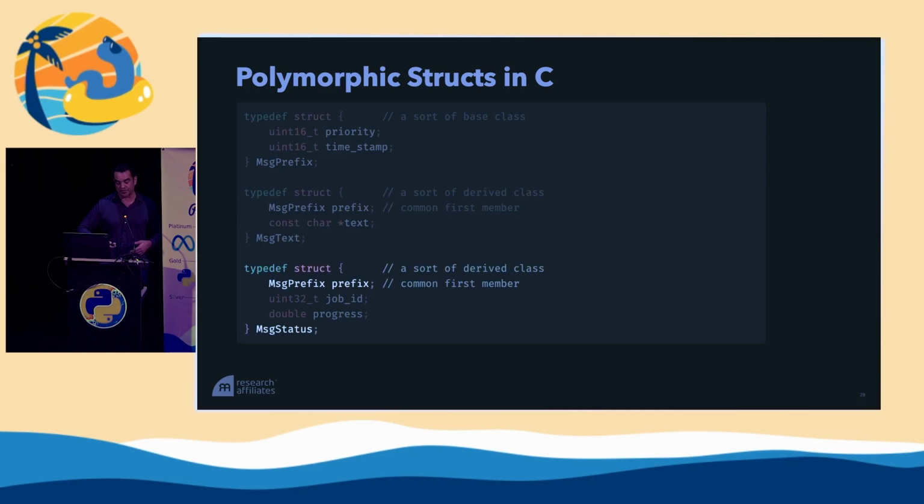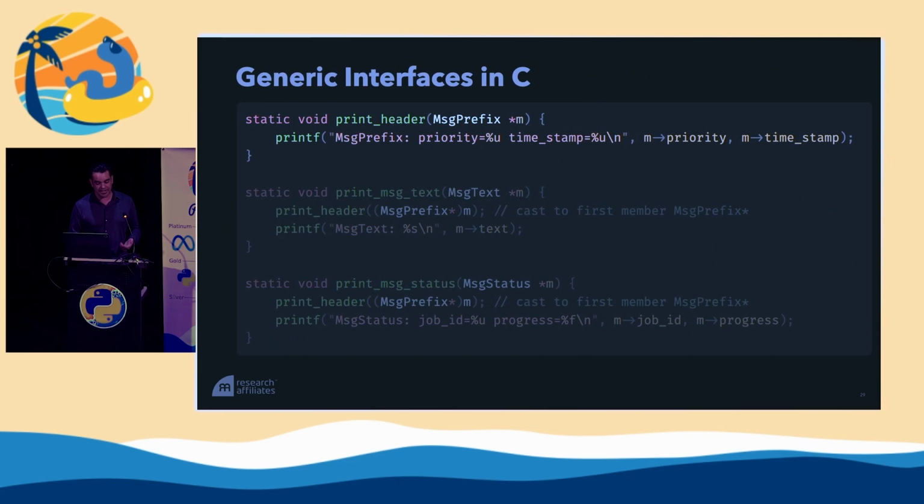We can define another struct. This one is message status. This also has message prefix as the first member, but then two additional fields for job ID or progress or anything else. Again, you might think of this as kind of a subclass of the original message prefix. It doesn't look like your normal subclasses, but we get some similar behaviors. And one of them is reuse.